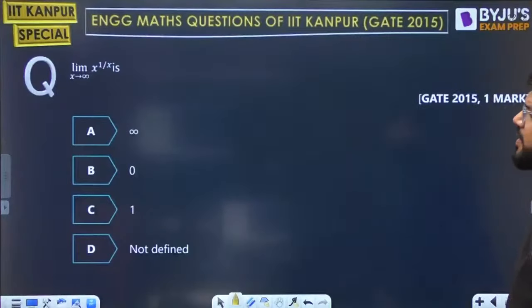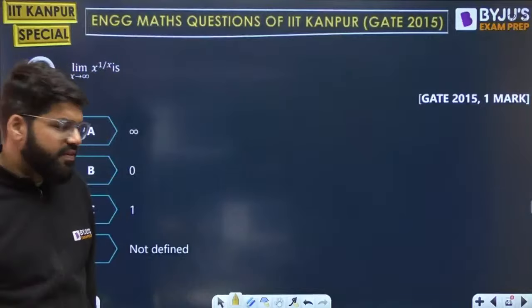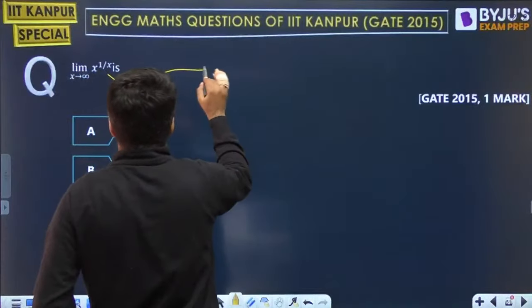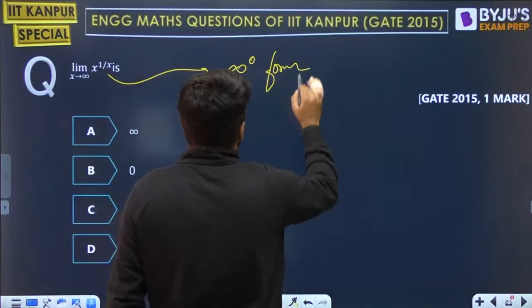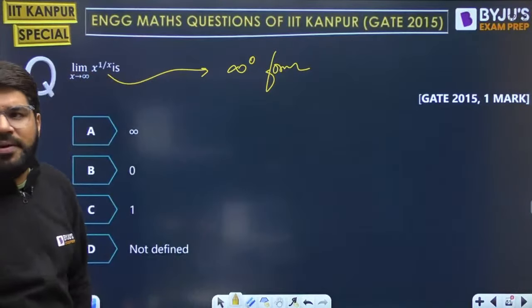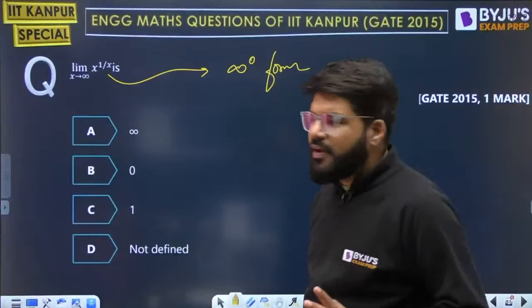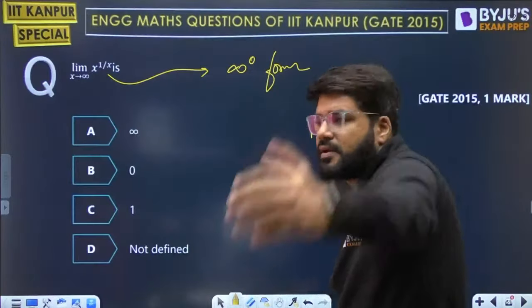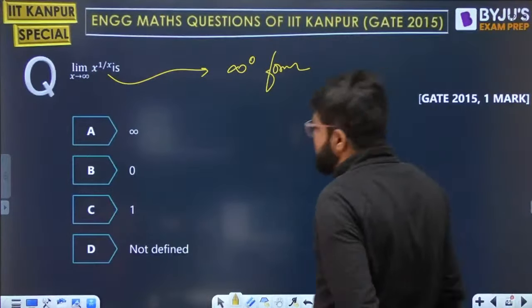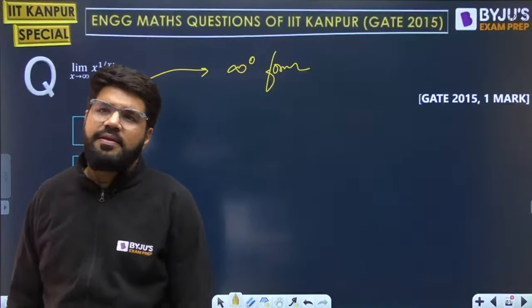Next question. Limit of x tending to infinity, x raised to the power 1 by x. As x tends to infinity, the 1 upon infinity is 0. Infinity power 0 form, which is also one of the indeterminate forms. Anything power 0 is 1. If I ask you what is 100 power 0, that is also 1. But is infinity power 0 also 1 or not? It's known as the indeterminate form.